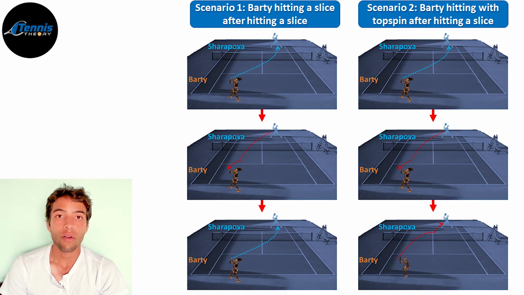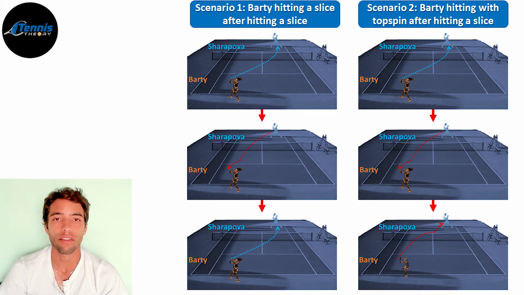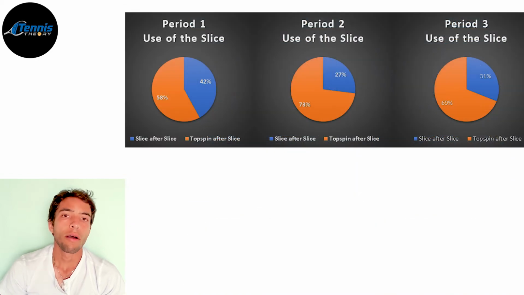Then I took notice of how many times these scenarios happened during this match, and I compared results. Just as I did with consistency, I calculated this number for each of the 3 periods, getting the following results. For the first period, Barty hit a slice after another slice 42% of the times, and 58% of the times she hit flat or topspin after using the slice.